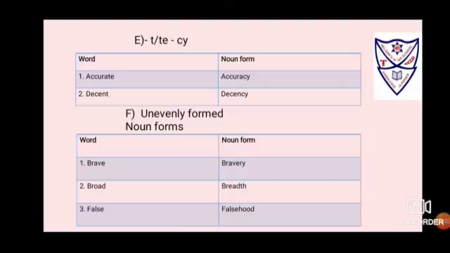Now we'll see how T or TE gets replaced with CY to form a noun form. Accurate, that ends in TE, so you have to remove TE and put CY, so that accurate changes to accuracy. Decent, it has only T, so remove T and put CY, that changes to decency. There are some unevenly formed noun forms like brave changes to bravery, broad changes to breadth, false changes to falsehood.